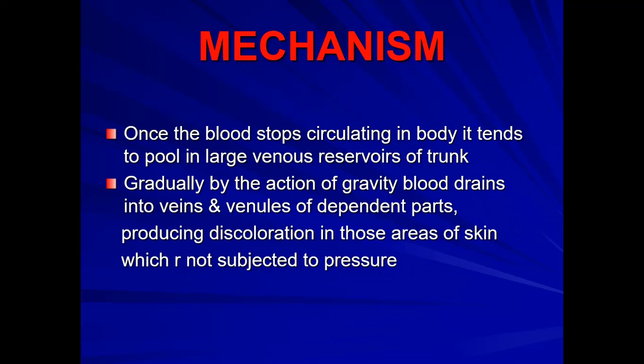So what happens once the blood stops circulating in the body? It tends to pool in large venous reservoirs of the trunk, that means abdomen. Then it drains by gravity into veins and venules of dependent parts, producing discoloration. So again, this is the same mechanism which I told you in the previous slide. So it is nothing new in that.